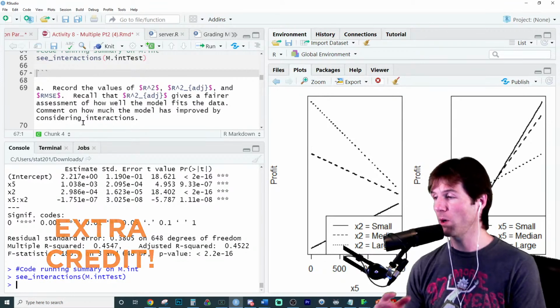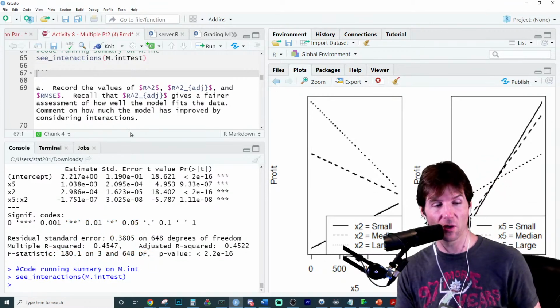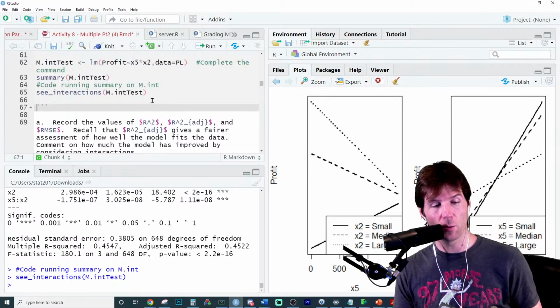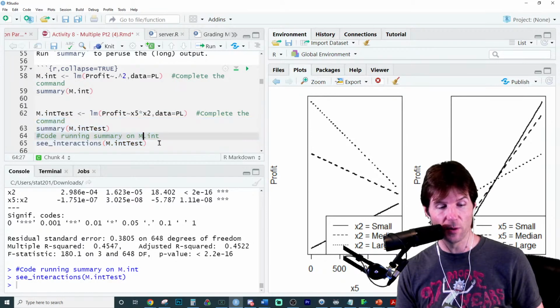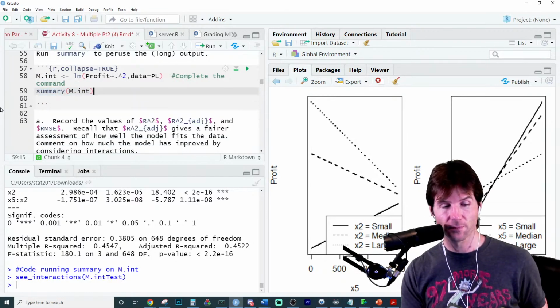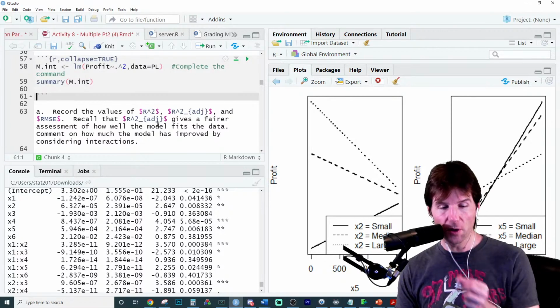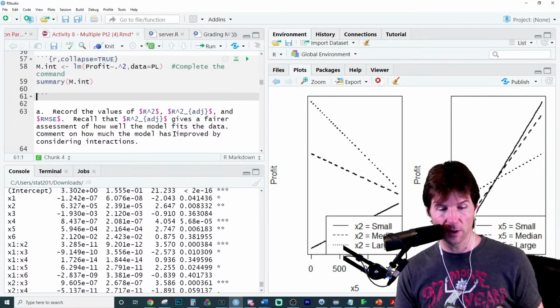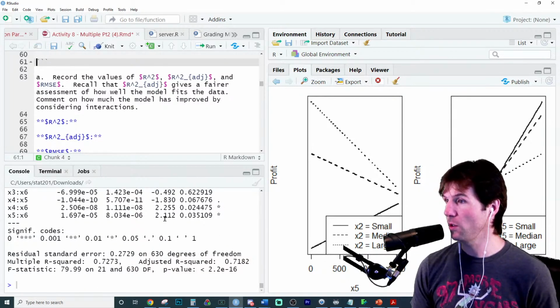And so let's look at the problem we're looking at here. This is a much bigger problem, hence why I wanted to do smaller examples to start. We're not just doing one interaction, we're actually doing all the interactions. So now we have all of our x's and all the interactions. Recall the values of all these. Look at the R squared. Okay, so here's our crazy huge model.